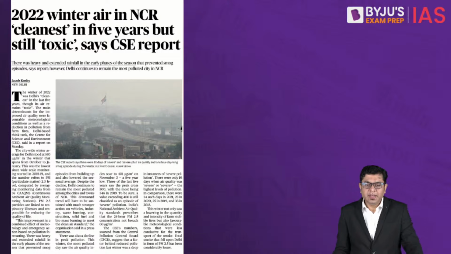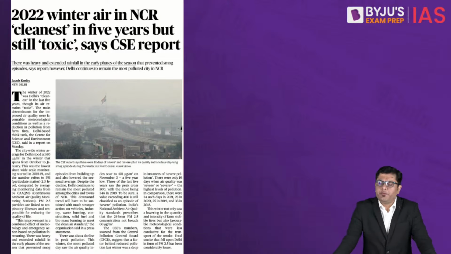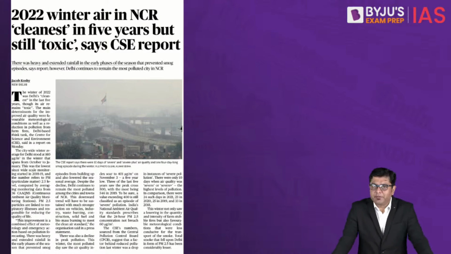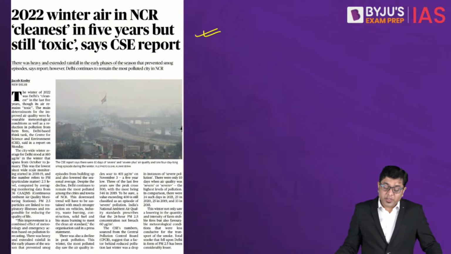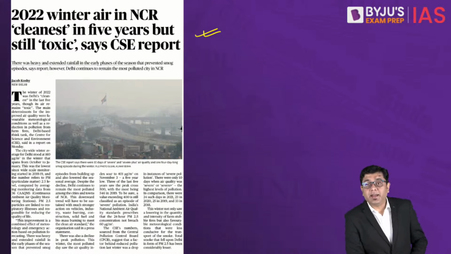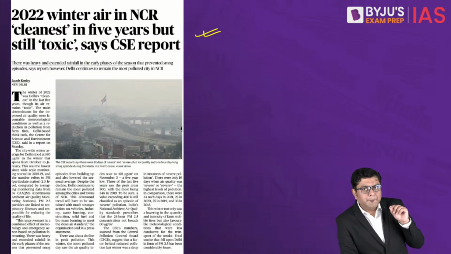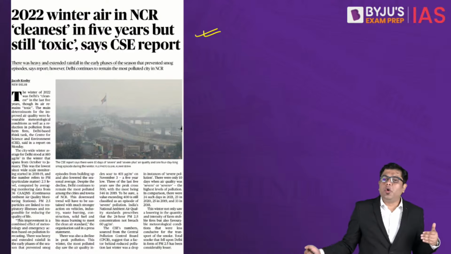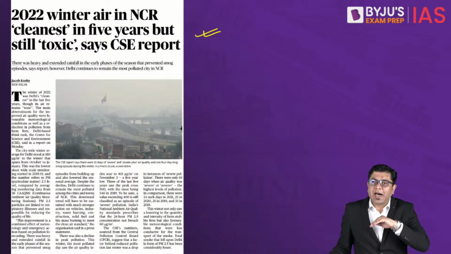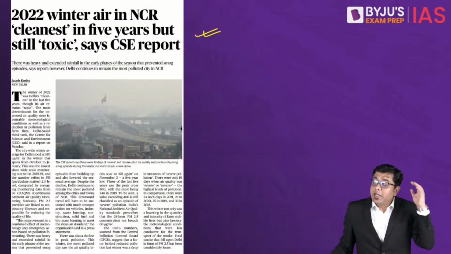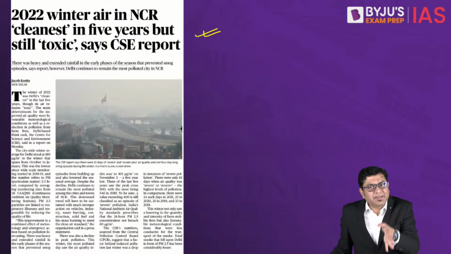Okay? Now, then another portion for prelims, I'll also talk about why it is relevant for prelims. That is 2022 winter year in National Capital Region is cleanest in 5 years, but still toxic, right? So that is given by Center for Science and Environment, that report. Now here, what is important is to understand the trend. Because questions are always framed in a manner in prelims that for the past 5 years, the pollution has consistently increased. Now your normal mentality will be to mark it as correct.